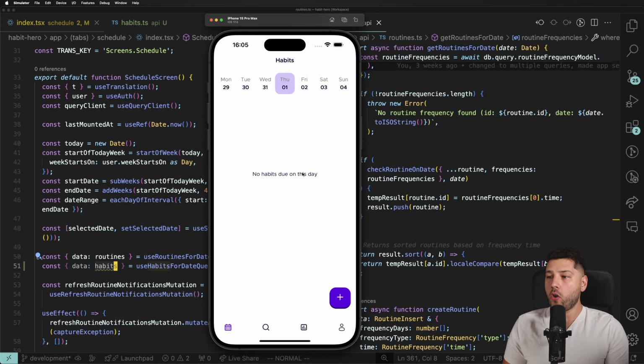And the goal, I basically was able to use all of the code for the routines app on this. And now we're going to work on it and migrate it from routines to habits and actually start building out the specific features, because a habit is not exactly the same thing as a routine. But the benefit of doing this is that now I have two apps that kind of share most of the same code. One is a fork of another. So it saves me a lot of time.